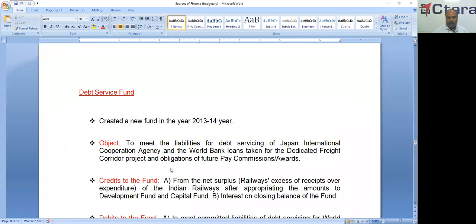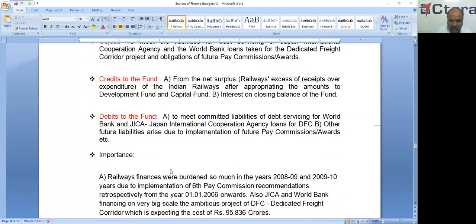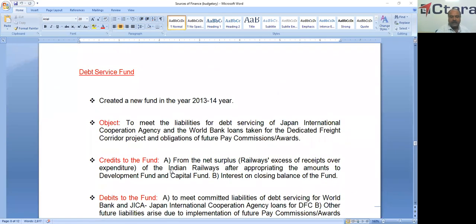And one more fund, the debt service fund. This was established in the year 2013-14. The object is to meet the liabilities for debt servicing of Japan International Cooperation Agency and World Bank loans taken for the DFC project, as well as obligations of future pay commissions or awards.